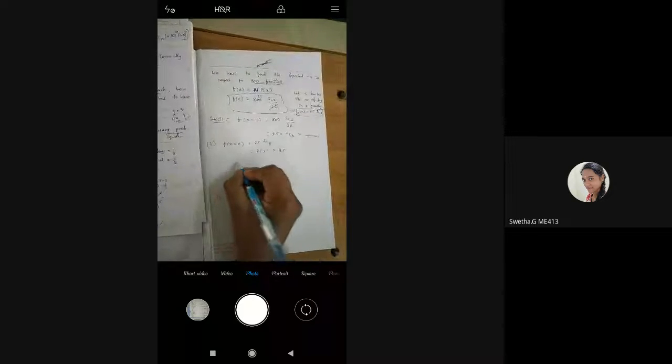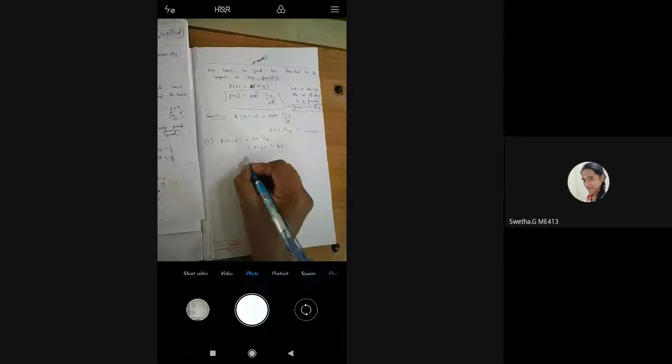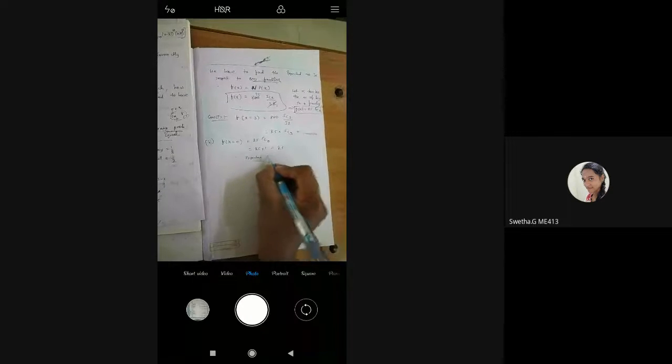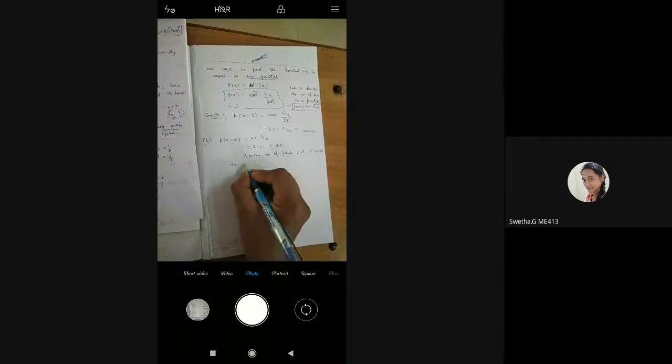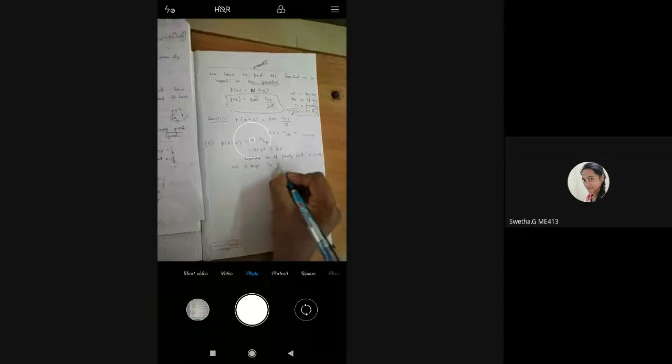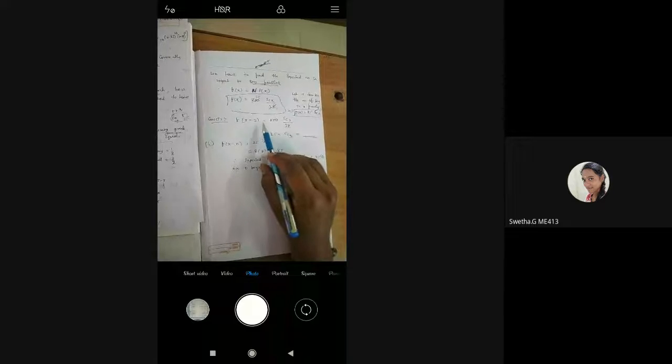So what is the value of this you got? Do it and give me the answer fast. Therefore, the expected number of families with 5 girls or 0 boys is 25. Correct? Similarly here, the expected number of families with exactly 3 boys. What did you get?